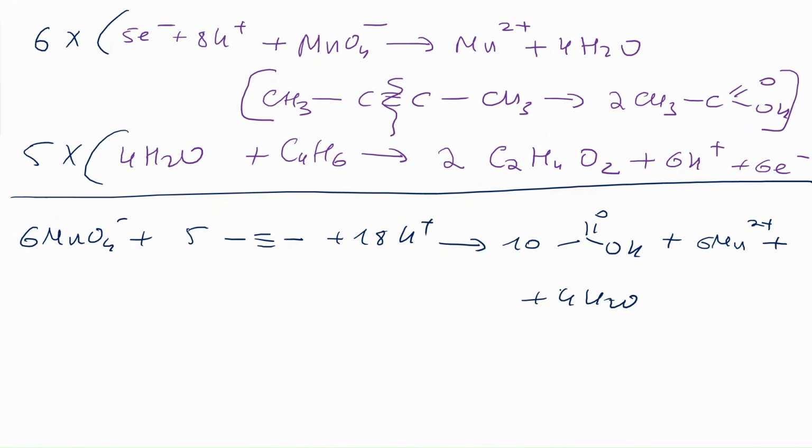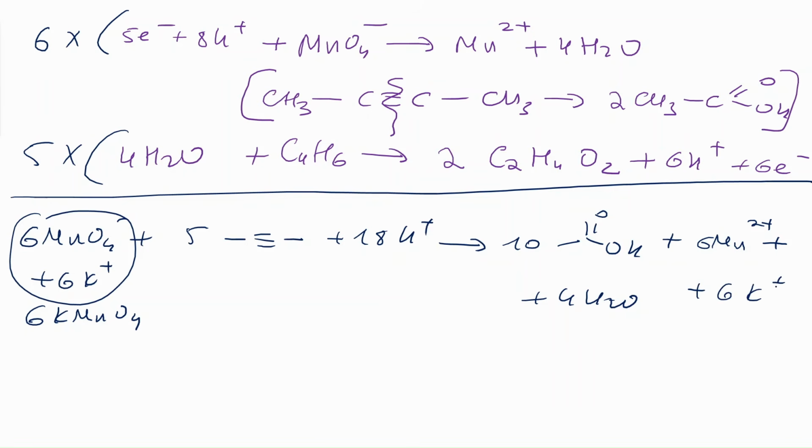Okay, but they're really wanting you to write the full equation, so you need to add 6 potassium plus so that it's actually 6 potassium permanganate, right? And then for 18 hydrogen plus, honestly, they haven't specifically mentioned what kind of hydrogen plus they want, so honestly, this is true, keeping it like this. Oh, I also want to add 6 potassium plus on this side. But usually they use sulfuric acid.